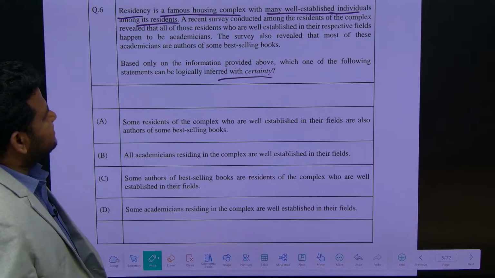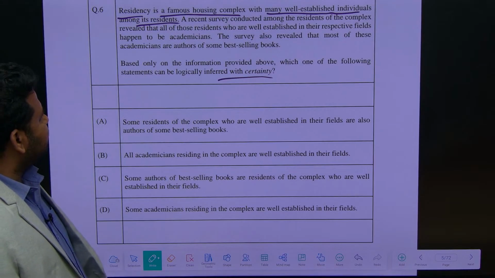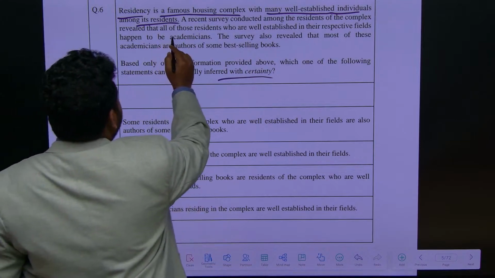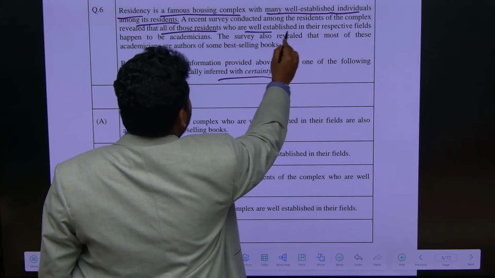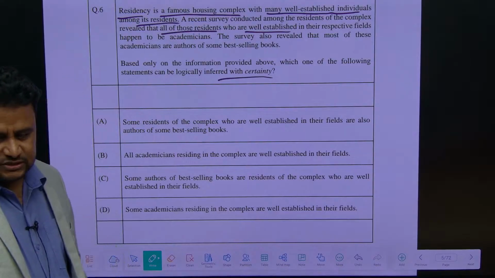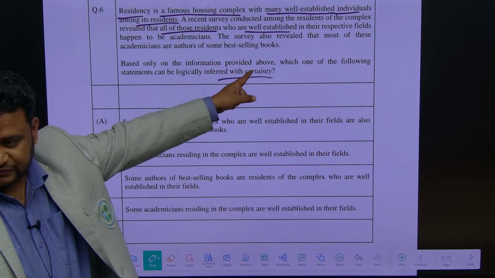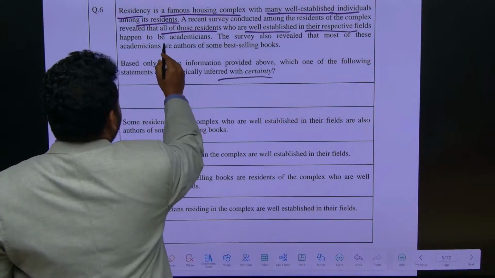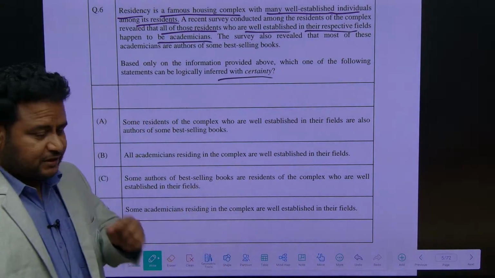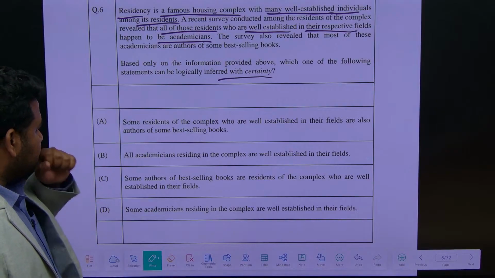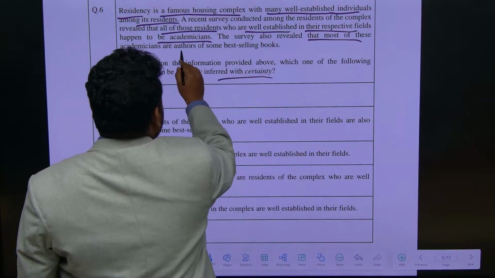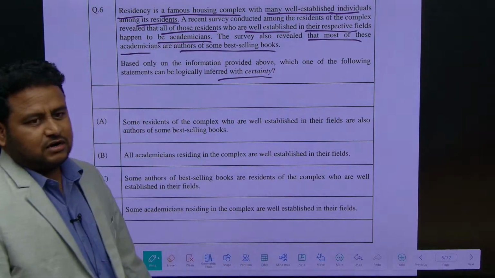A recent survey conducted among the residents of the complex revealed that all of those residents who are well established in their respective fields happen to be academicians. The survey also revealed that most of these academicians are authors of some best selling books.